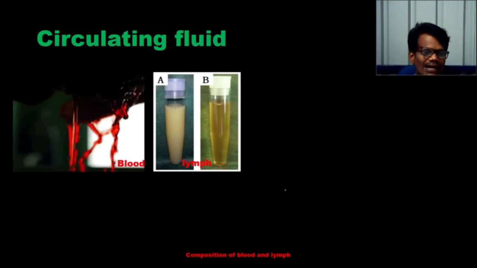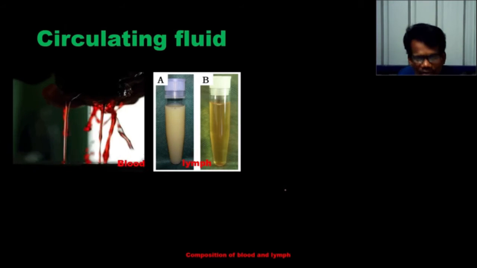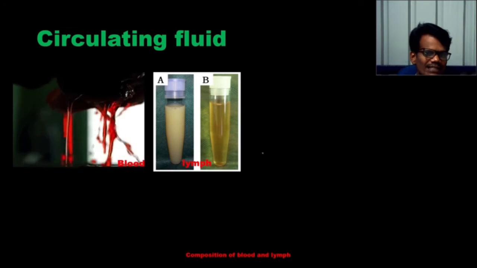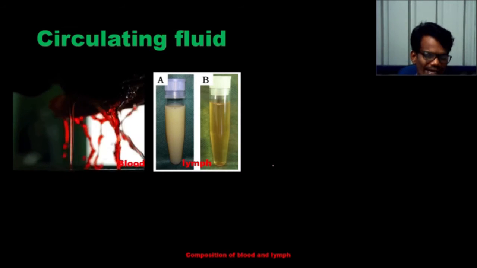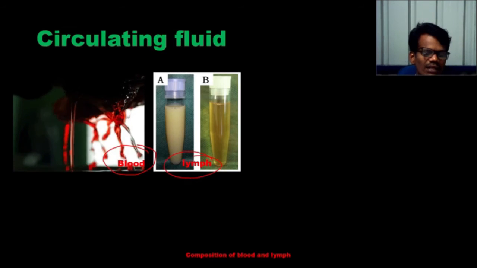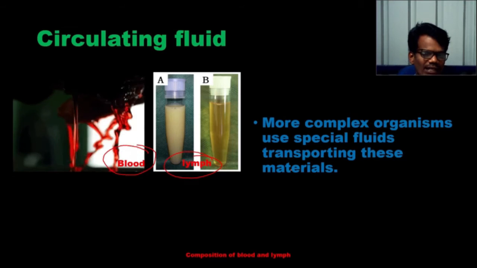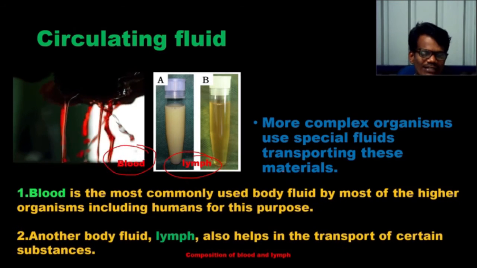The blood and lymph in higher organisms. Lower organisms have a water circulatory system, but higher organisms have a specialized circulatory system and fluid. One is blood and another one is lymph. These two are helpful for circulating throughout the body, providing the nutrients, and at the same time carrying away the waste substances.